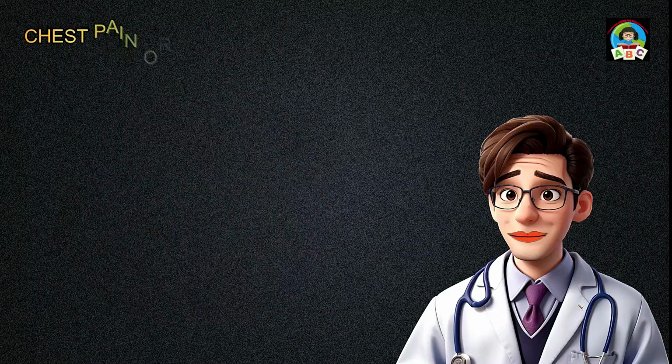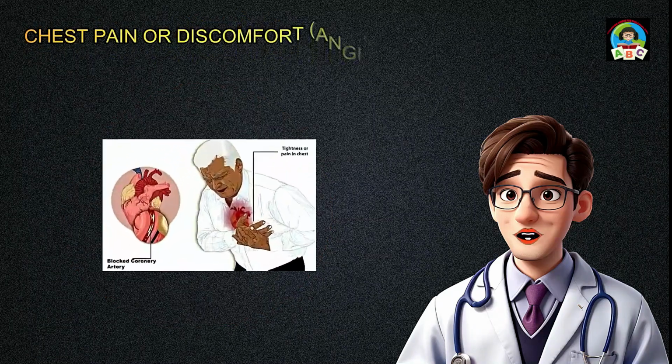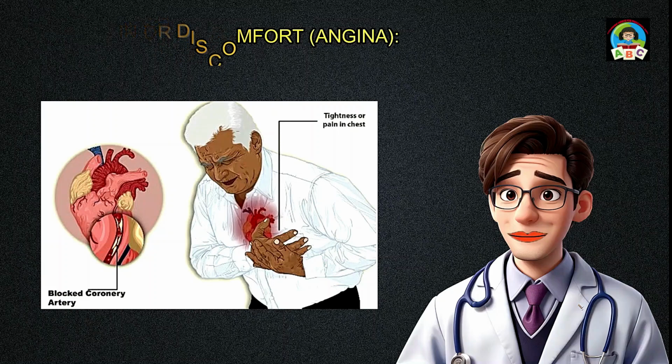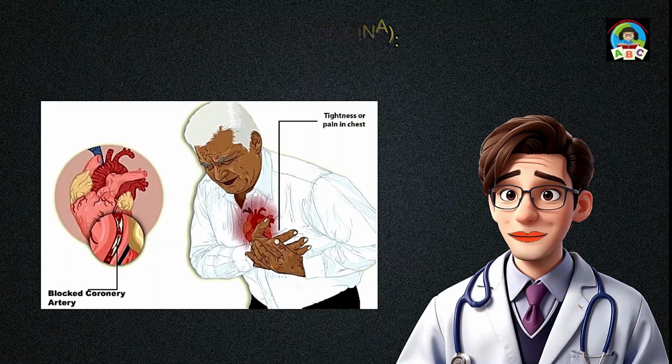Symptoms of heart disease: chest pain or discomfort. Angina, characterized by chest pain or discomfort, signals an inadequate oxygen supply to the heart muscle. This sensation, often described as pressure or squeezing, can radiate to the arms, neck, jaw, or back. Prompt medical evaluation is essential, as angina may indicate underlying cardiovascular issues requiring attention and management.